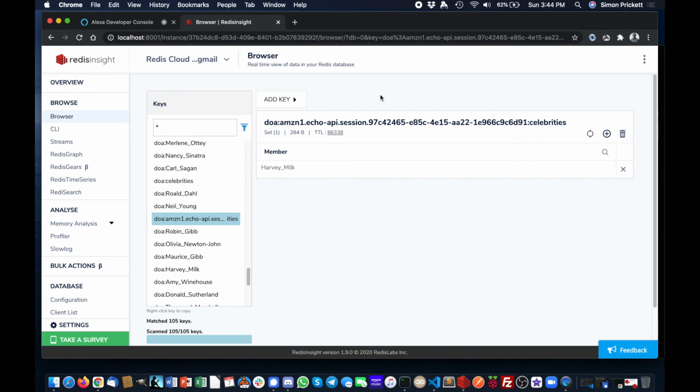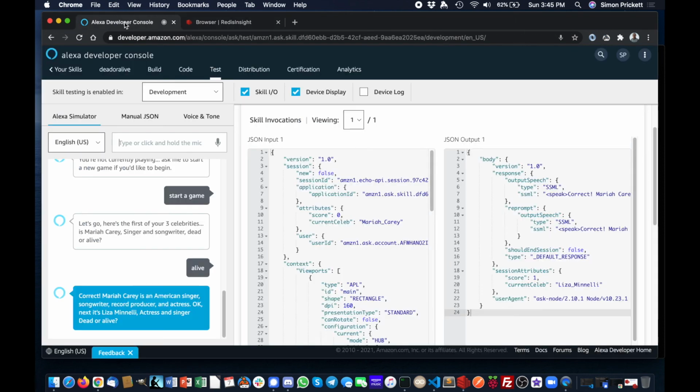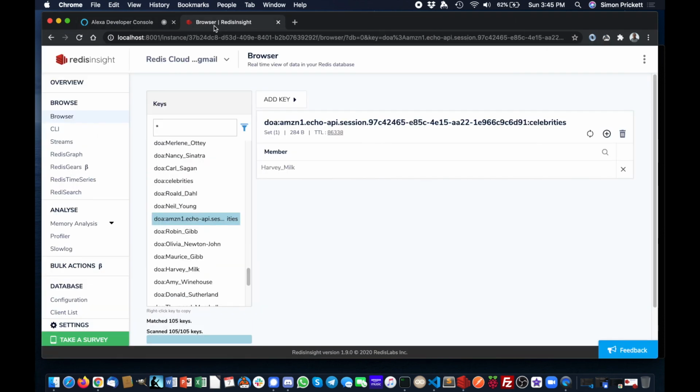But what if I were to leave this game in the current state it's in, which is I've played 2 rounds and I'm never going to come back and play the 3rd? Then we got kind of a data leak into Redis if we don't do something about that. So rather than wait for an end of session over here in Alexa and clean it up, I just took the easy way out and set a TTL on the key that's some way into the future. So at some point in the future, Redis will clean this up itself if this game never finishes, which is what's going to happen with this one because I'm going to leave it there.